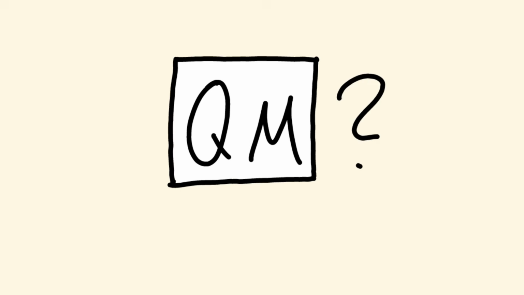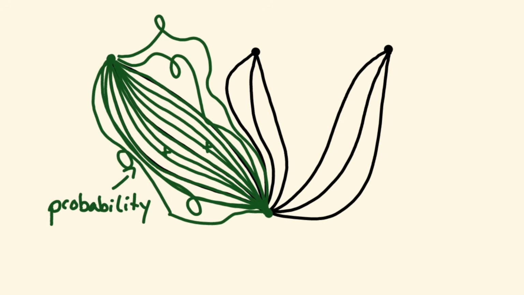What about quantum mechanics? Here, no surprise, particles do weird stuff. They kinda take different paths at the same time, and you basically work with probabilities. The probability that a particle goes from one point to another is given by the sum over all possible paths that lead there.